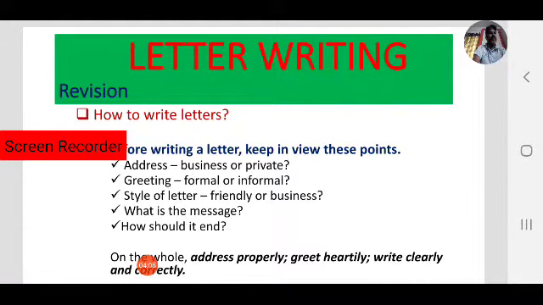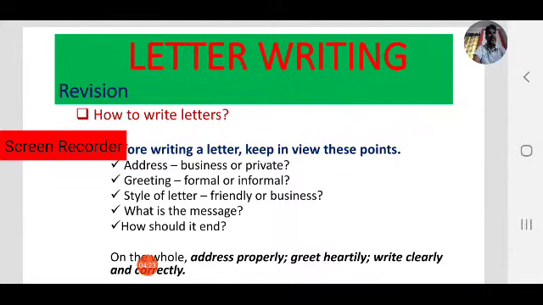Next, what is the message? What you want to convey through the letter to the other person or organization, whatever it may be. So, what is the purpose? Next, how should it end? How to end the letter?